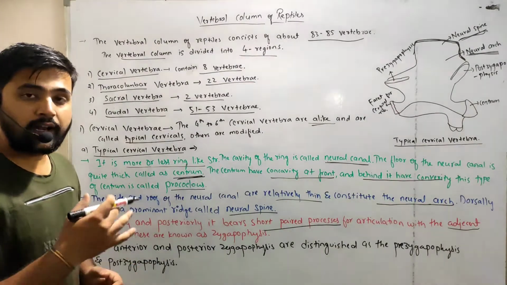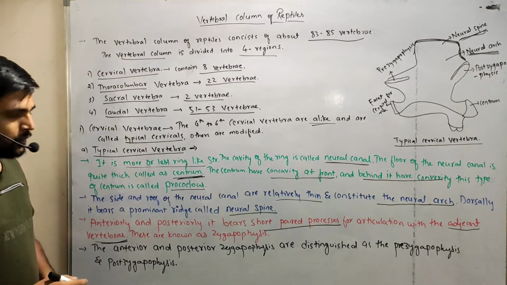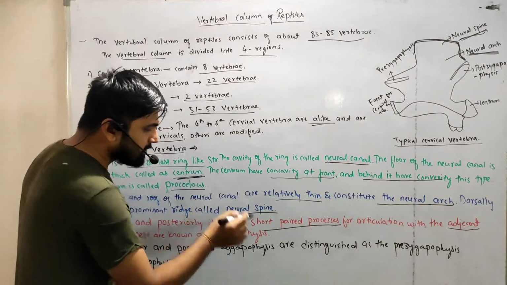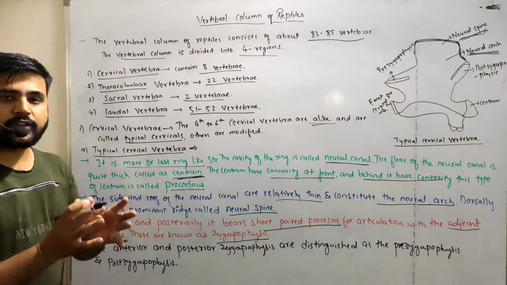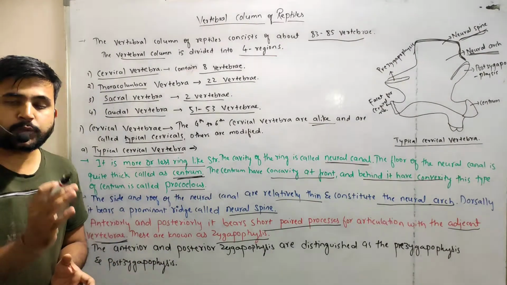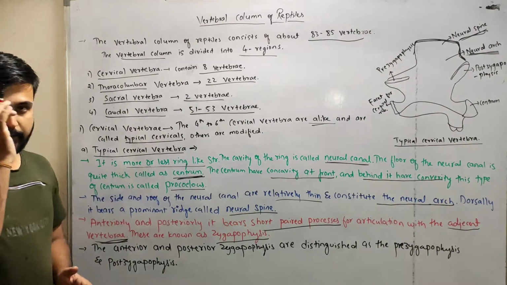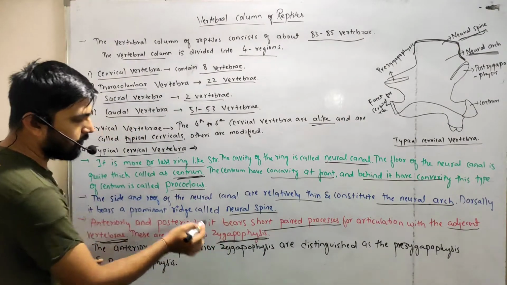Those processes help in articulation with the adjacent vertebra, and they are called the zygapophyses.